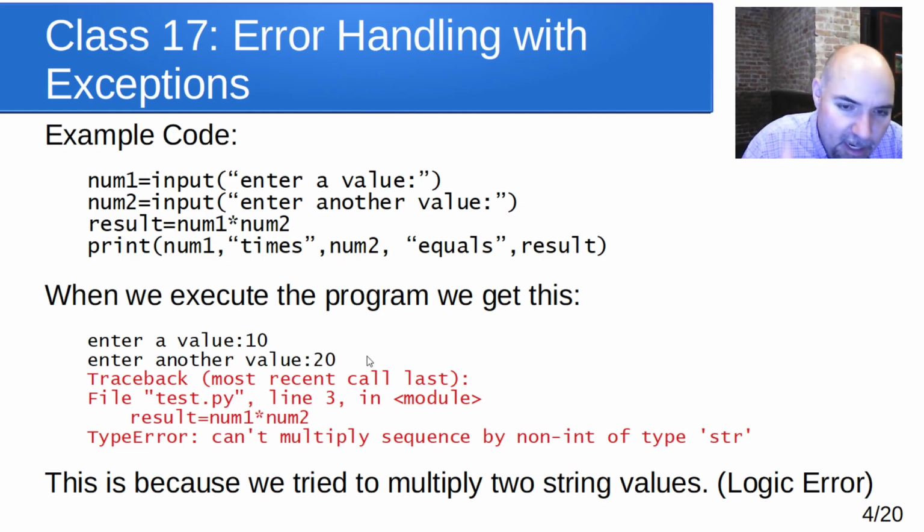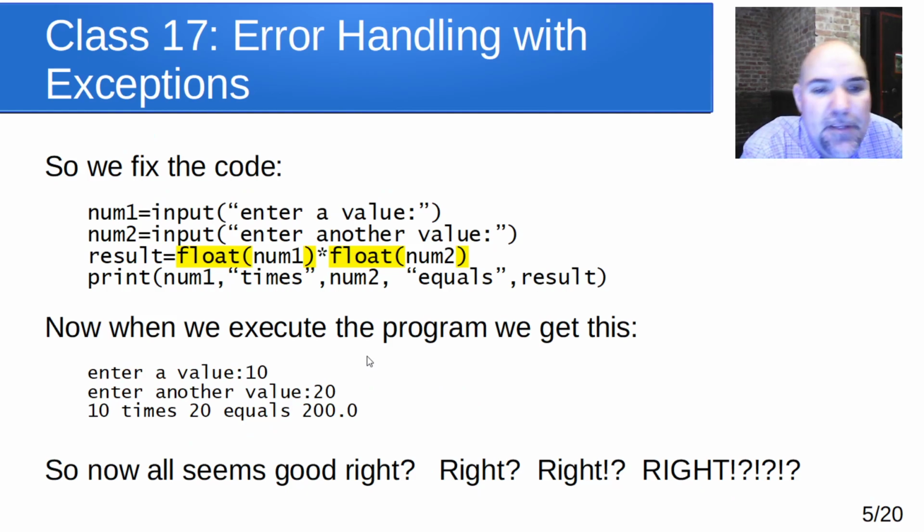This is the kind of thing, as a programmer, we should fix. Now, to fix that, we add a little bit of conversion code here. So we put float around each of these. So we take the string and convert it to a floating point number, meaning a decimal number. And now when we execute it, we get this, 10 times 20, same input we had before.